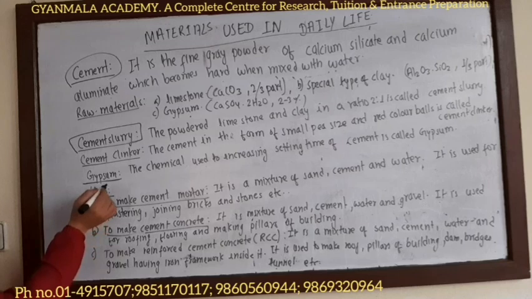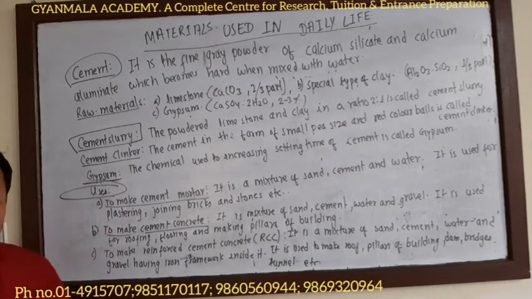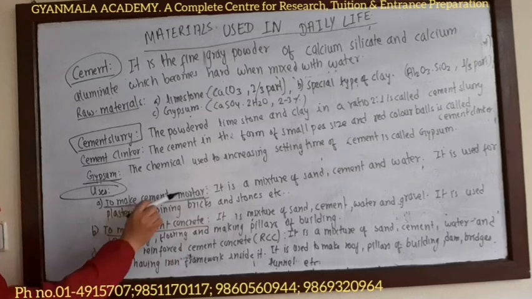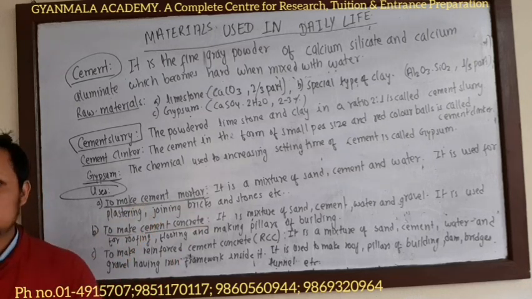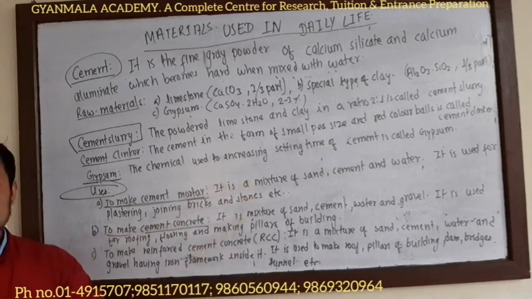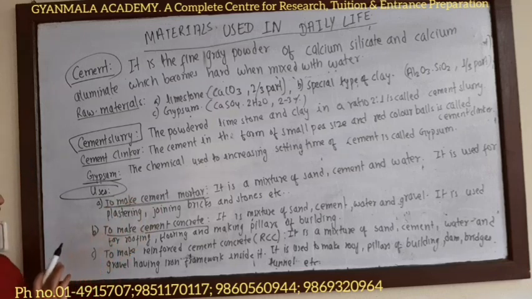Now, what are the uses of cement? First, to make cement mortar. Cement mortar is just a mixture of sand, cement and water. It is used for plastering and joining bricks and stones.